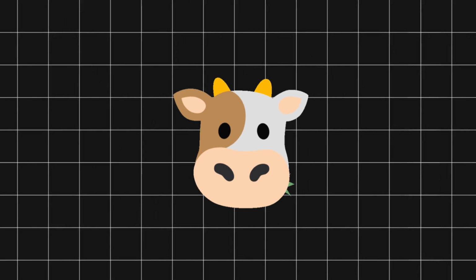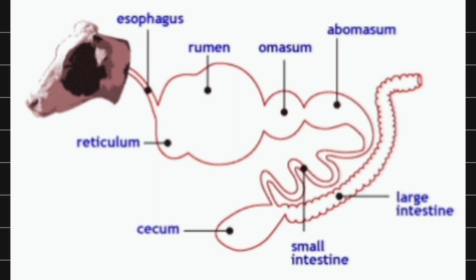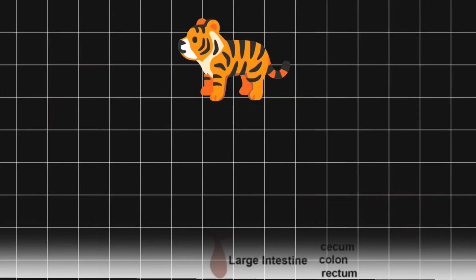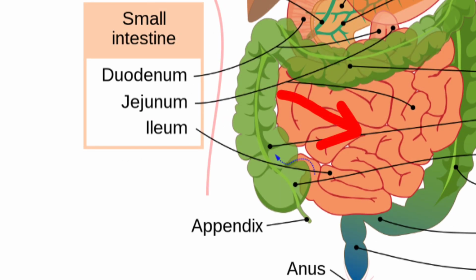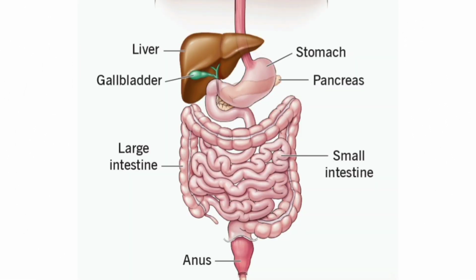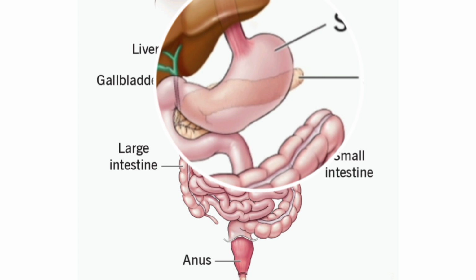Herbivores eating grass need a longer small intestine to allow cellulose to be digested. Meat is easier to digest, hence carnivores like the tiger have a shorter small intestine. The small intestine is the site of the complete digestion of carbohydrate, protein and fat. It receives the secretions of the liver and pancreas for this purpose.